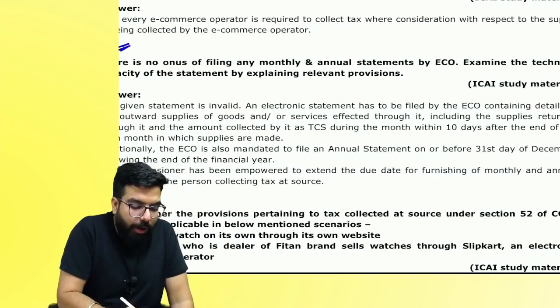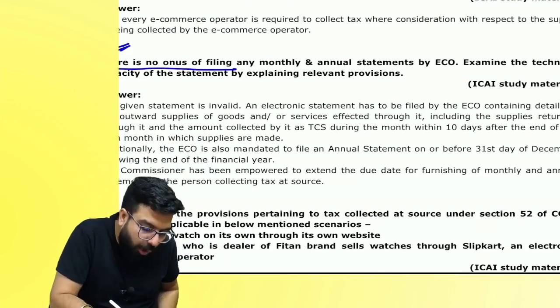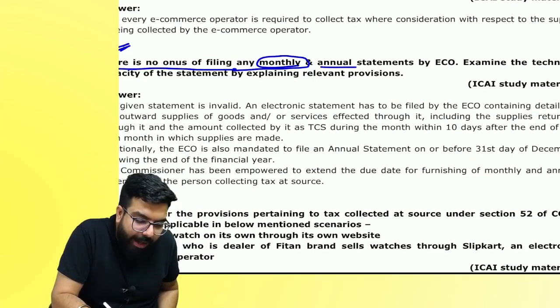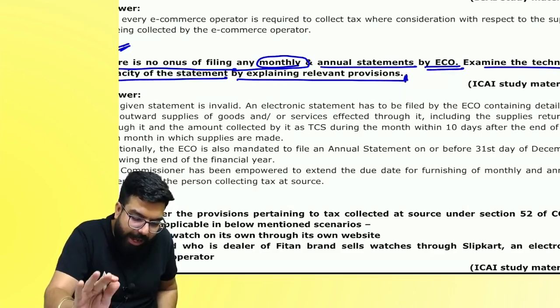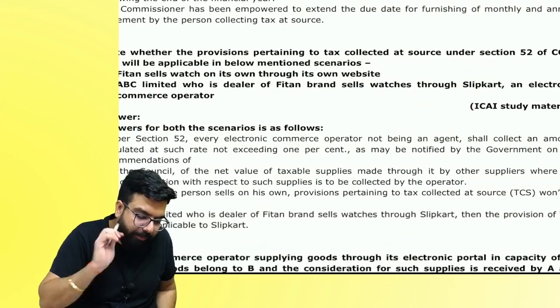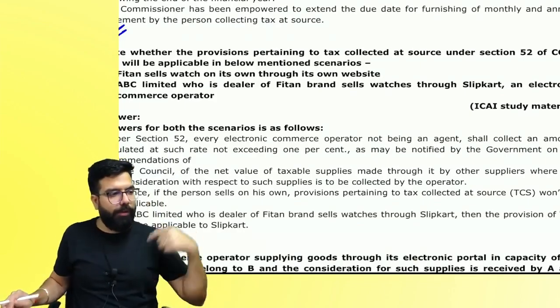Everyone, on the board: there is no onus on filing a monthly and annual statement by the e-commerce operator. Examine the technical veracity by explaining the relevant provision. Everyone, I'm here to talk about this. Okay? One minute. You tell me the answer, everyone on the board.